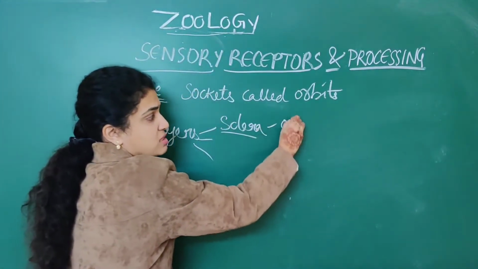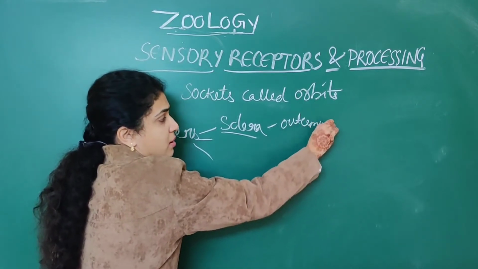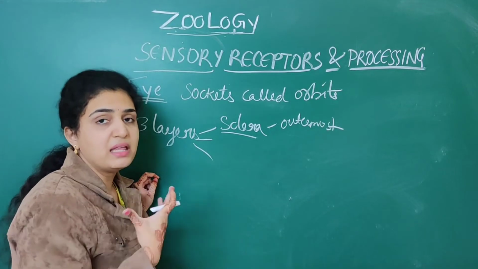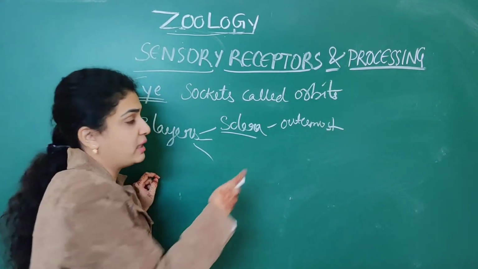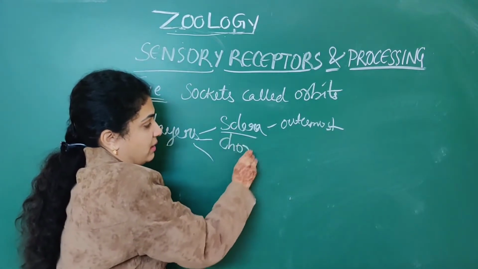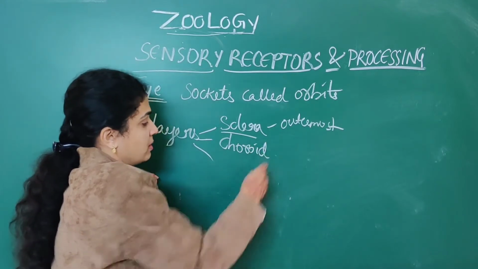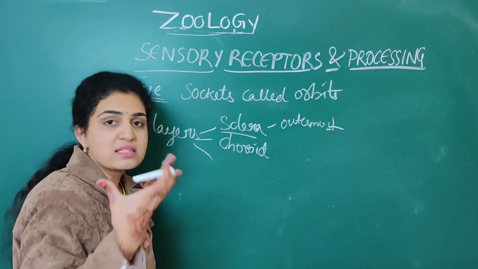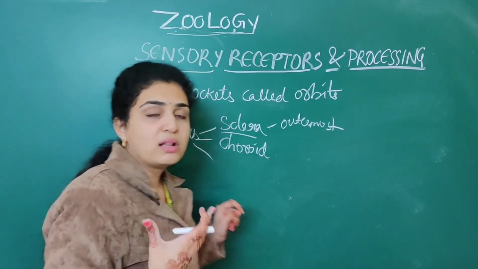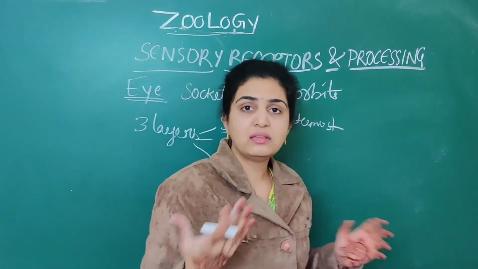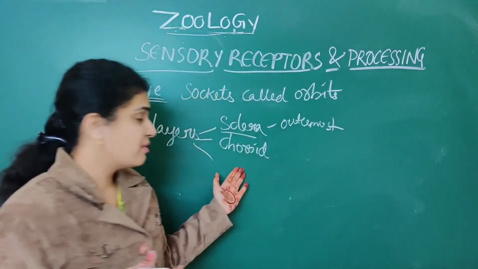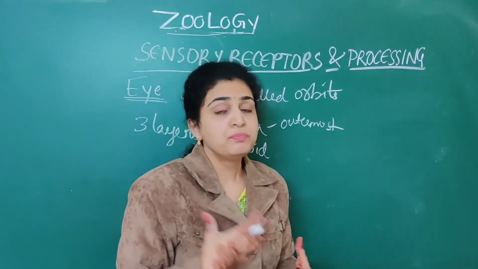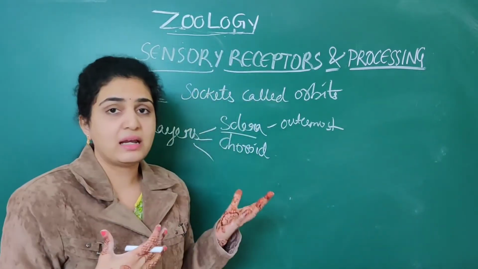Sclera is the outermost layer. The middle layer is called the choroid layer. The third, innermost layer is called the retina. In 9th and 10th class you have read about the retina. Mainly when it comes to the eye, you have read mainly about the retina.